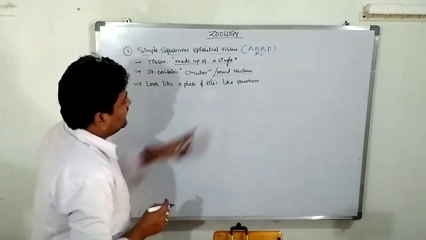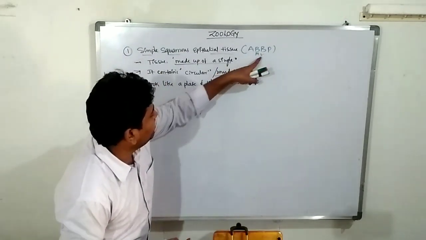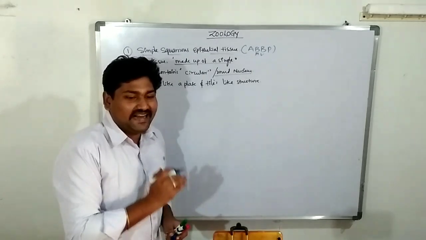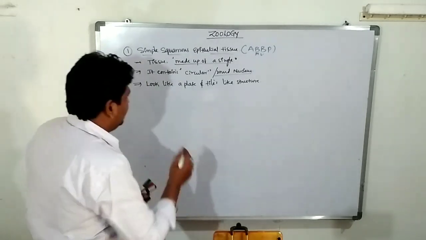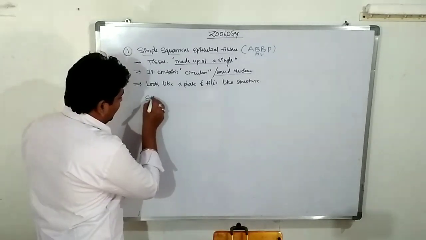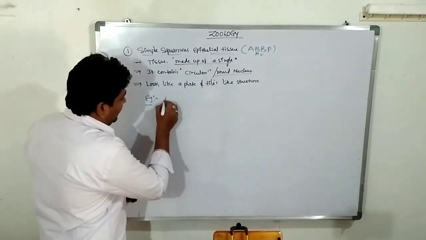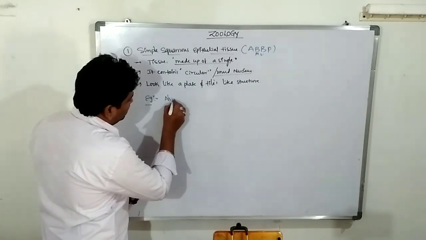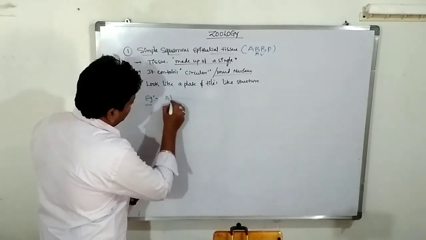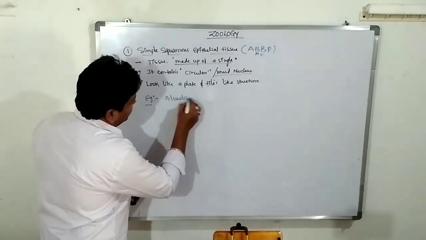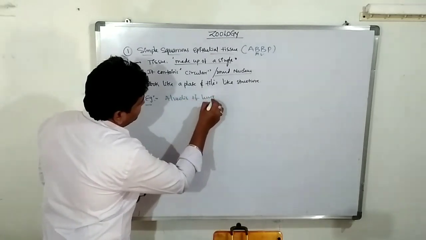The example code, that is called the formula: ABBPMV, B by M or B by V. A, examples of epithelial membrane. A for alveoli. Alveoli are of the lungs.